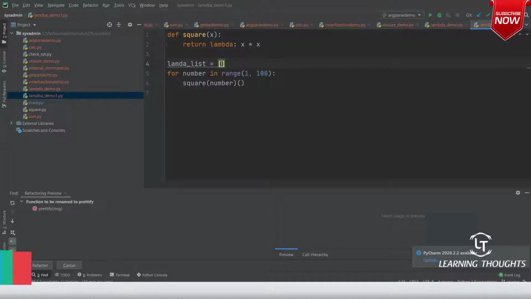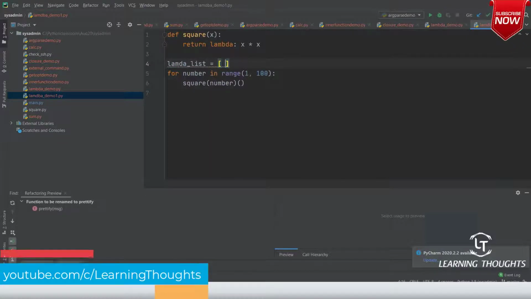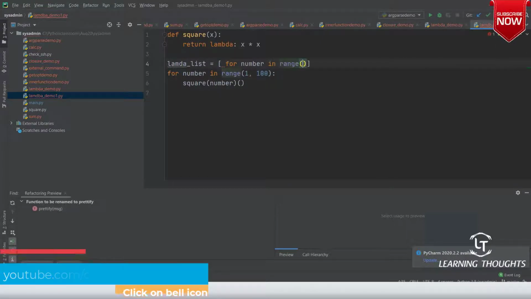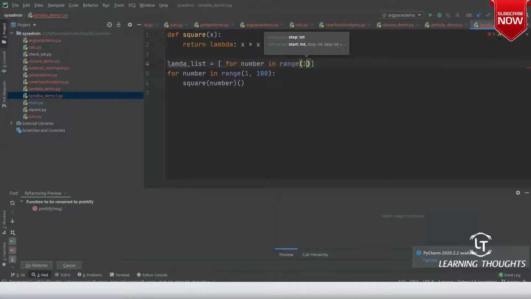Let me use for number in range of 1 to 10, and here I want to call square of number.